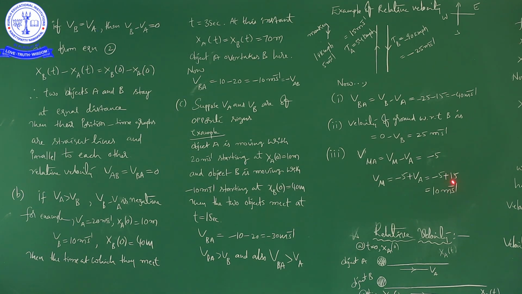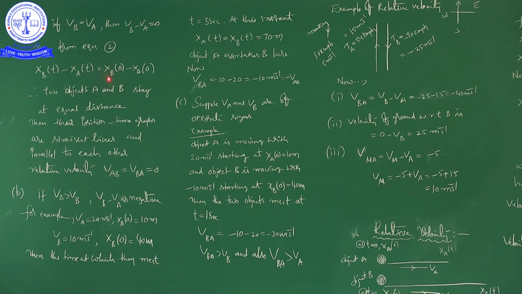So this is all about the relative velocity concept. First, what is relative velocity? By taking two objects A and B, we derived an expression for velocity of A with respect to B and velocity of B with respect to A. Afterwards, we discussed three different situations.